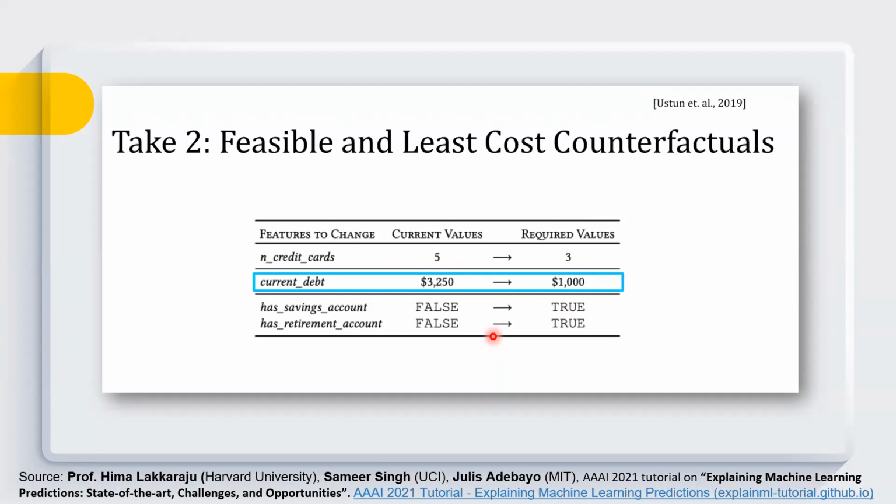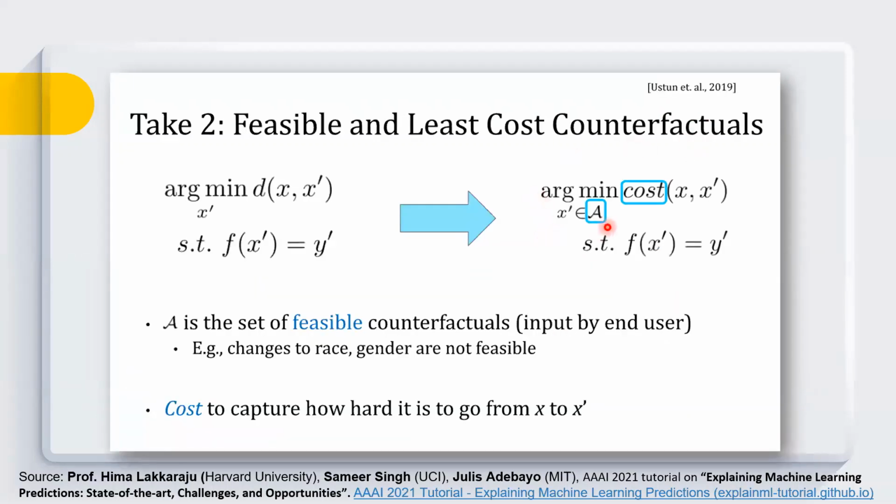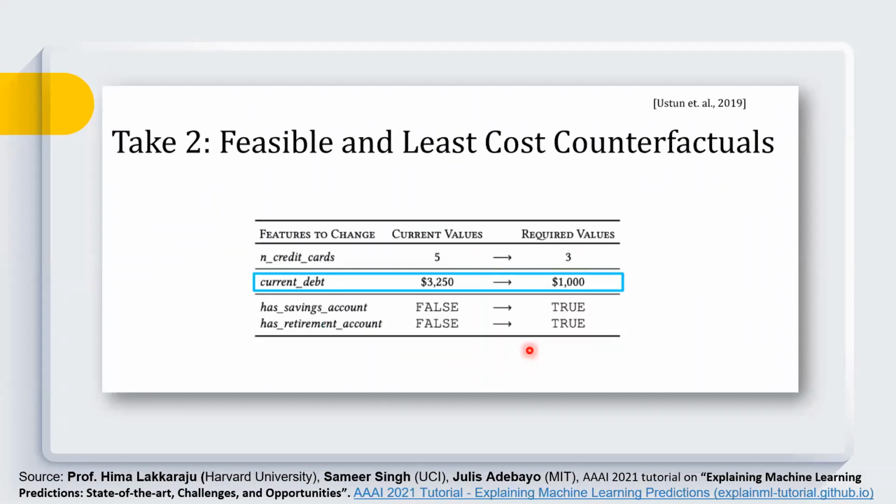usually make all possible counterfactuals available to the end user, and the end user can pick any of the recommendations and act upon it. So this is Ustun et al., who made modifications to make it clear that our counterfactuals should be based on feasible features. It should not be based on non-feasible features like race, gender, and so on. If you have any doubt up to this point, you can ask me any question.